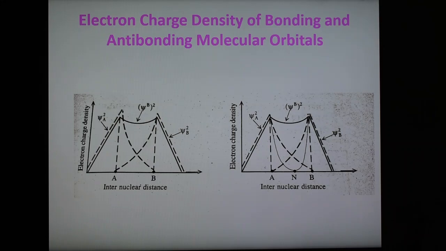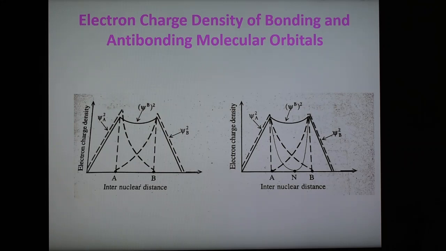It is clear from the figure that there is a greater concentration of negative charge in the region between the two nuclei A and B as compared to the individual atomic orbitals psi A and psi B. Therefore, there is an accumulation of negative charge between the nuclei, which holds them together at the equilibrium internuclear distance. So this first figure shows the formation of the bonding molecular orbital, with a large electron charge density.